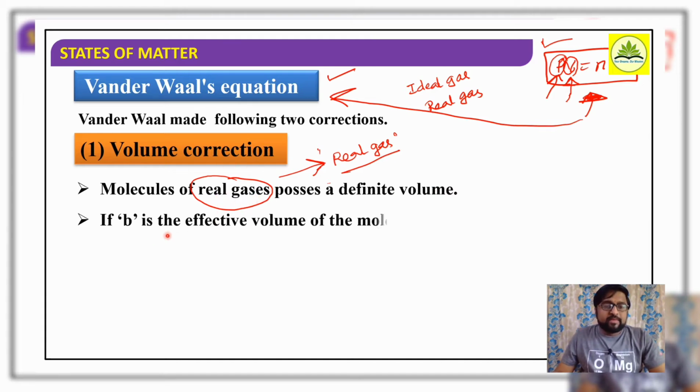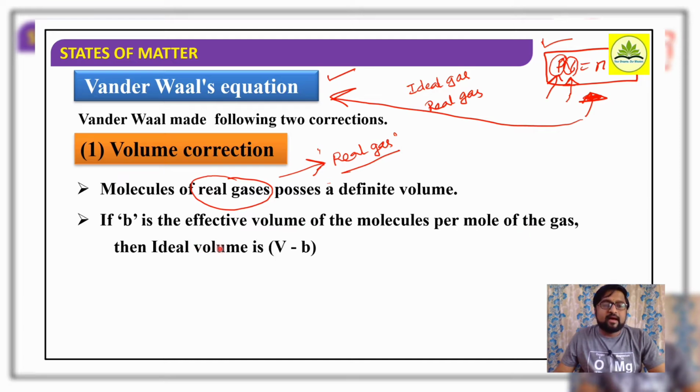If b is the effective volume of the molecules per mole of a gas, then the ideal volume will be V minus b. Since real gases have a definite volume, and b is the effective volume of the molecules per mole of a gas, the ideal volume will be V minus b.